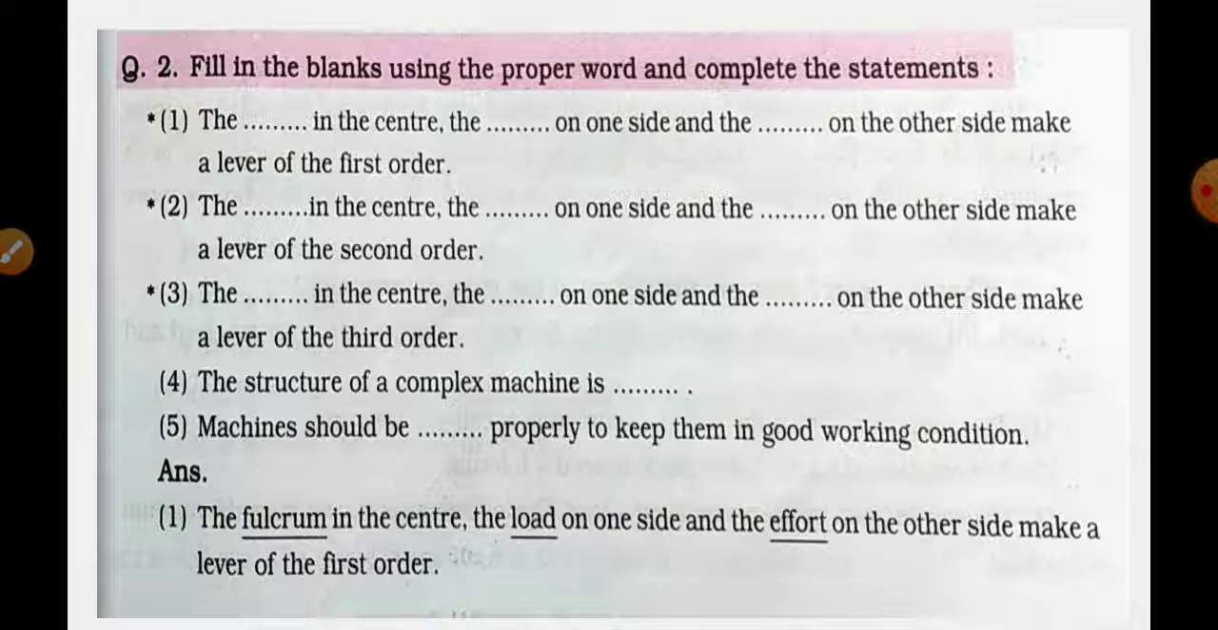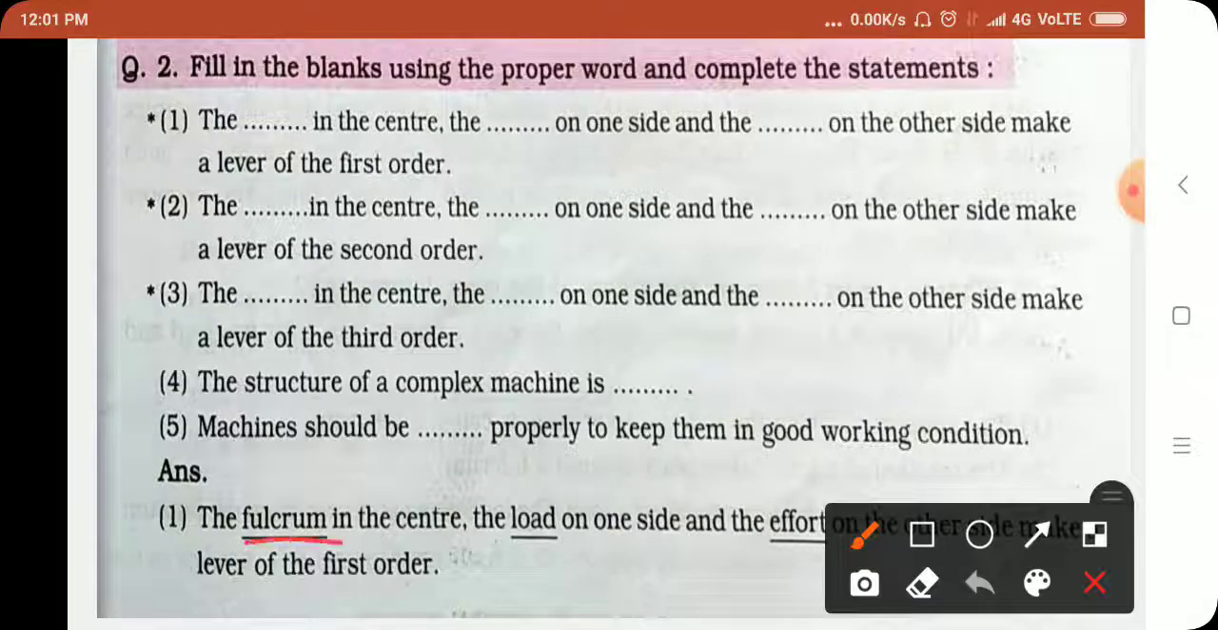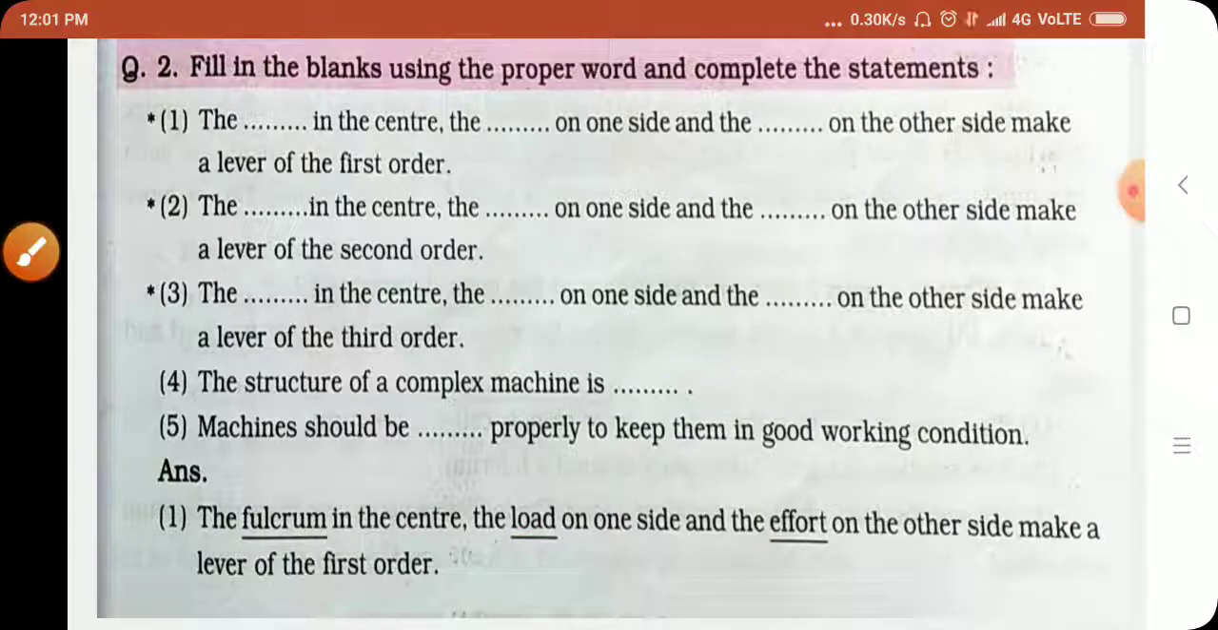See. Did you understand? This is the answer. You have to copy down the answer. Second one, second, third, fourth and fifth answers are in the next slide. Okay? The dash in the second question: the dash in the center, the dash on one side and the dash on the other side make a lever of second order. What is the answer? I'll show you, even though I'll tell you the answers now.